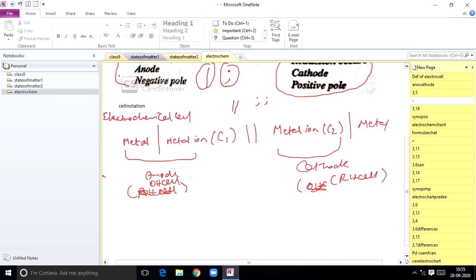Some books represent it in another manner. Instead of the vertical line, in most cases they will use a semicolon, which represents a phase boundary: metal, semicolon, metal ion C1, and instead of the double vertical line, a double semicolon. Okay students, metal ion C2, semicolon, metal. So like this you have to represent. Very, very important, students. I think you understood the representation of a half cell.